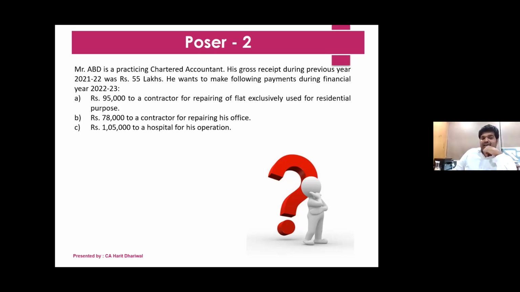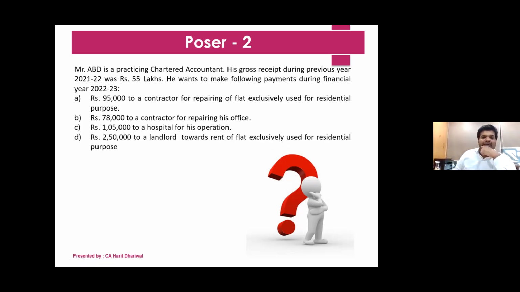Now he pays 1,05,000 for hospitalization, for his operation. So again, it's a personal expense. Whether TDS will be deducted? If, for example, you're going to hospital, will you first deduct TDS and then make the payment? No. Logically the answer should be no, but we will see why it is no as per the section also.